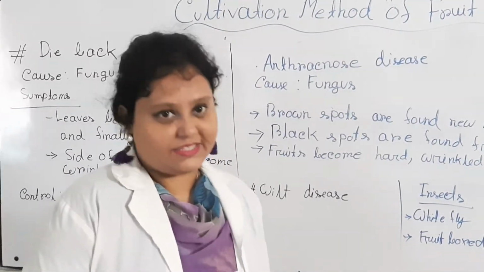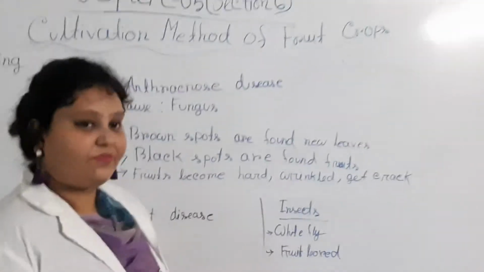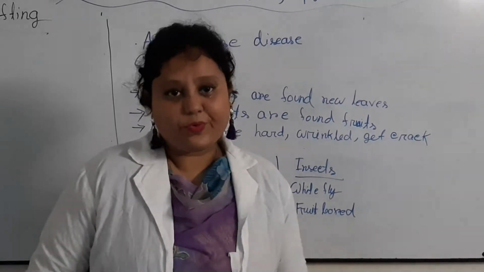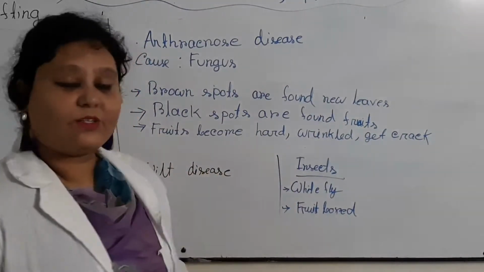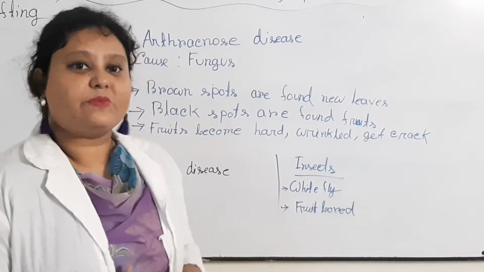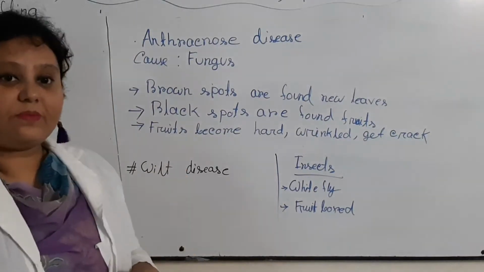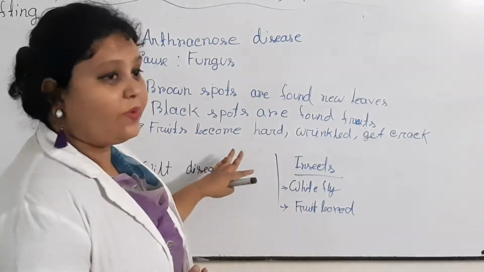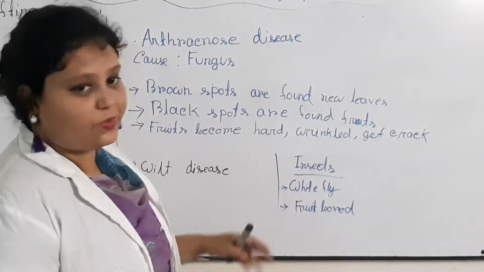Required fungicide should be used, and the main insects of this fruit cultivation are whitefly and fruit borer. So these are the diseases and insects. The main diseases are anthracnose disease, wilt disease and dieback disease, and for all three diseases the causal organism is fungus. This is a very important MCQ. For control of these diseases, we mainly use a specified fungicide, and when we see the affected area, that is, branches, fruits or leaves, it should be burned.